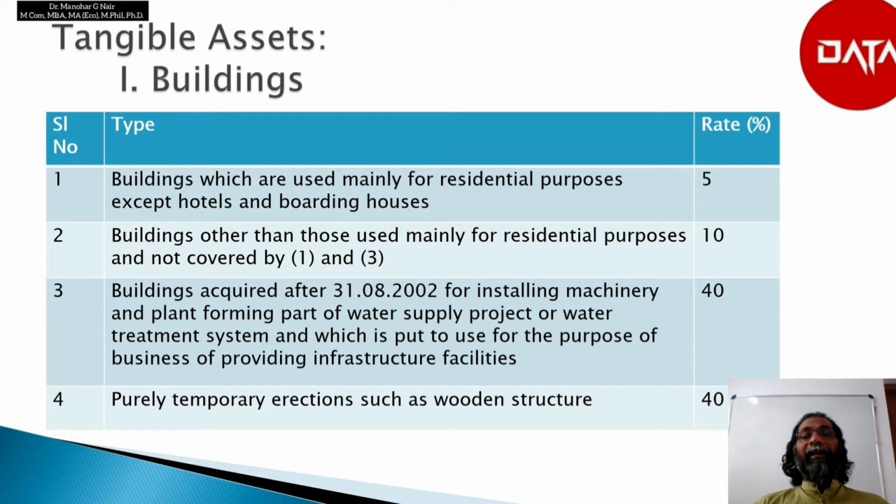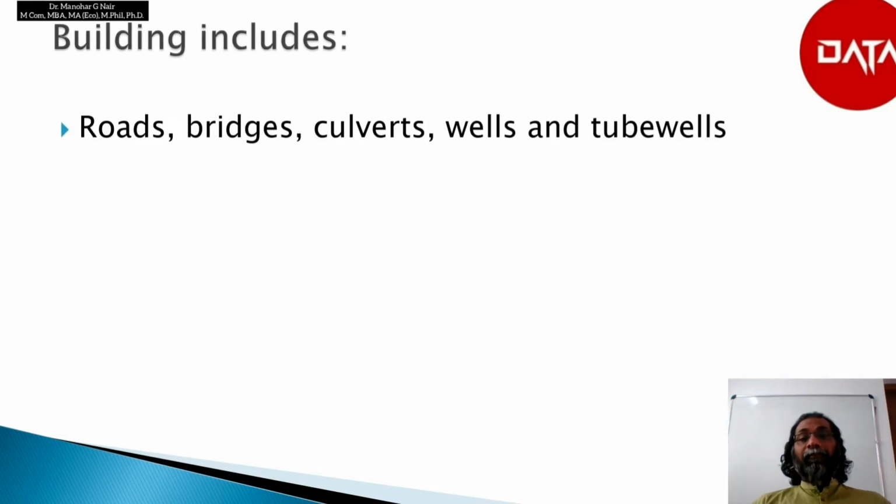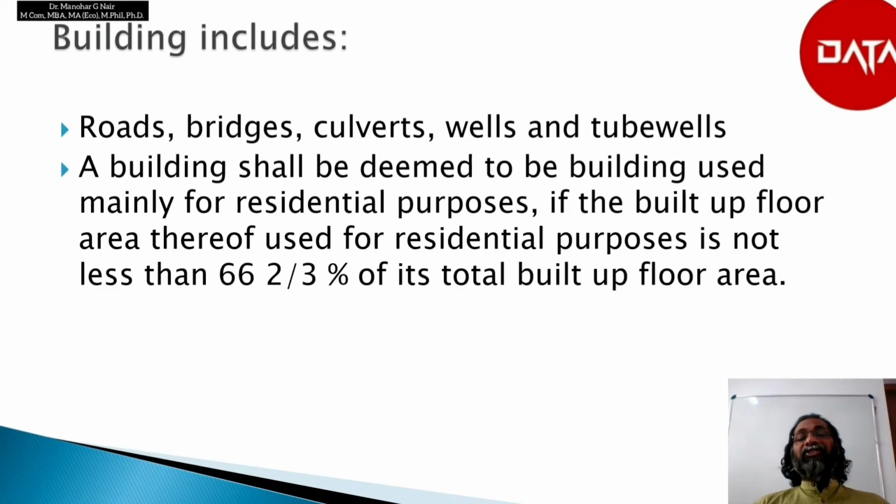Similarly, the fourth type of building is purely temporary erections such as wooden structures. It is 40%. Now the definition of building includes roads, bridges, culverts, wells as well as tube wells. A building shall be deemed to be a building used mainly for residential purposes if the built up floor area thereof used for the residential purpose is not less than 66 2/3 percent of its total built up area.